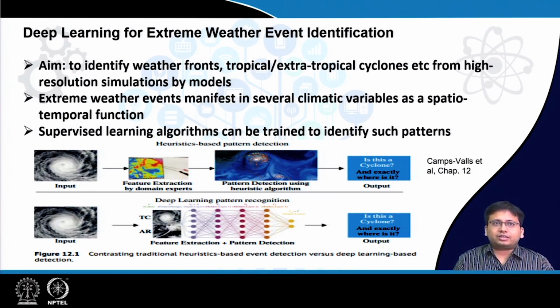So these things manifest themselves in various variables, and we have to take all these variables into account while identifying these extreme events.